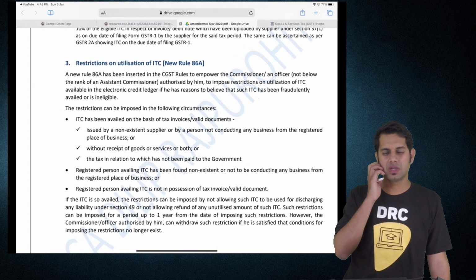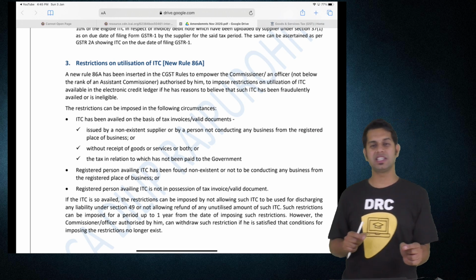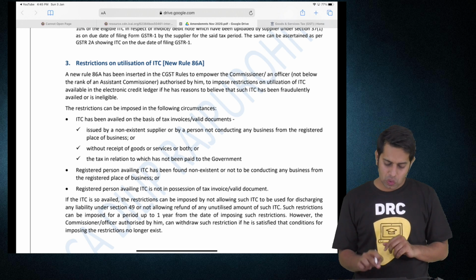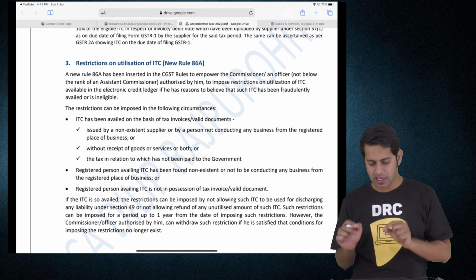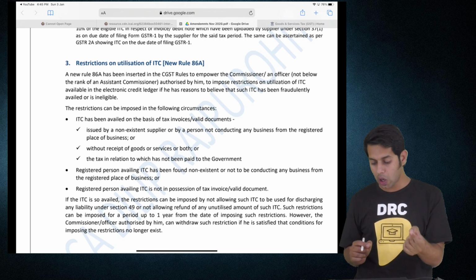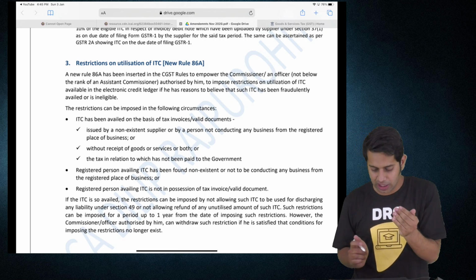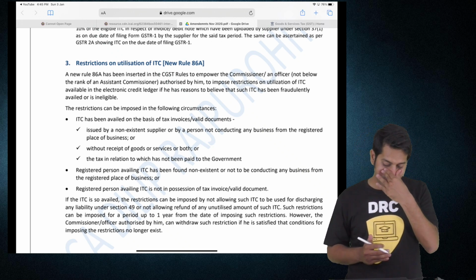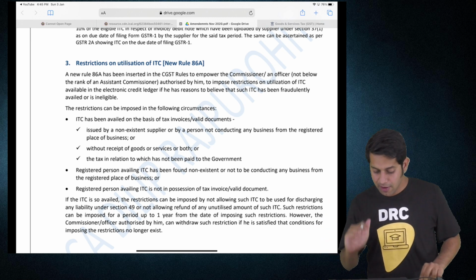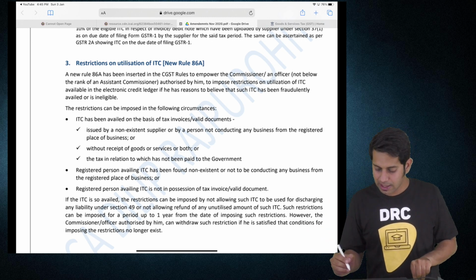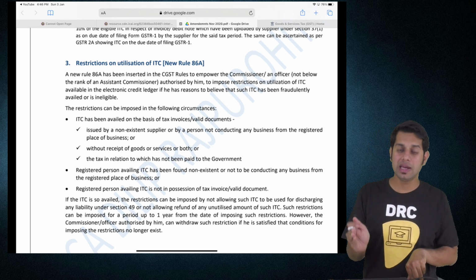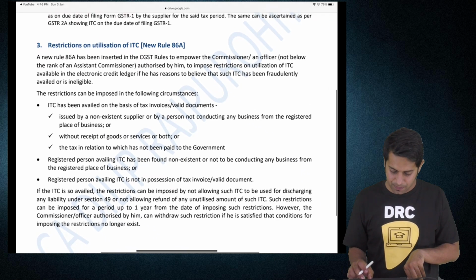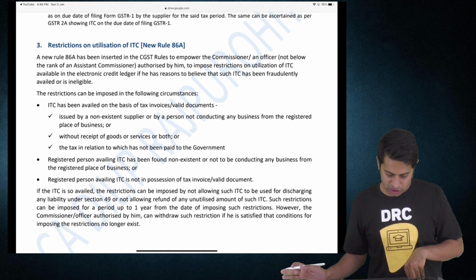Now this was the question which was asked by them. Restriction on utilization of input tax credit, new rule 86A. A new rule 86A has been inserted in the CGST rules to empower the commissioner or an officer not below the rank of assistant commissioner authorized by him to impose restriction on utilization of available input tax credit in the electronic credit ledger if he has a reason to believe that the ITC has been fraudulently availed or is ineligible. The restriction can be imposed in the following circumstances. When can he impose the restriction?